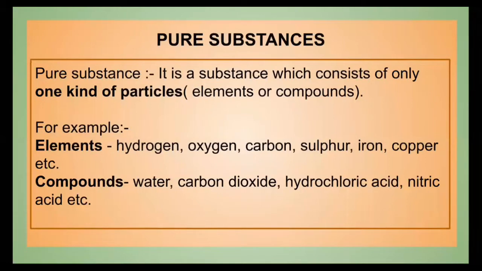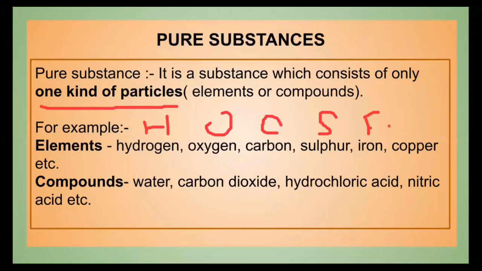The question arises, and the pure substances will be those which have got only one kind of particles. For example, you can see elements are given over here: hydrogen, oxygen, carbon, sulfur, iron and copper. All of these are the elements.